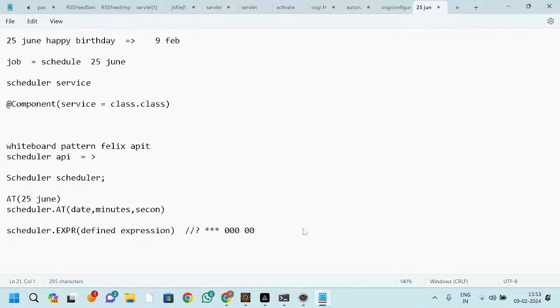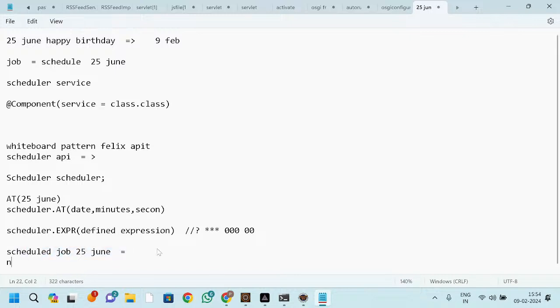Okay, expressions we have. Now maybe you have scheduled it. Now consider you have scheduled your job in this 25 June, right? But the thing is, now we are not sure it is executing or not, right? We are not sure, but still we want to see whether this job has been scheduled or not. Maybe something went wrong inside this job. Okay, how can we see if it has executed or not?